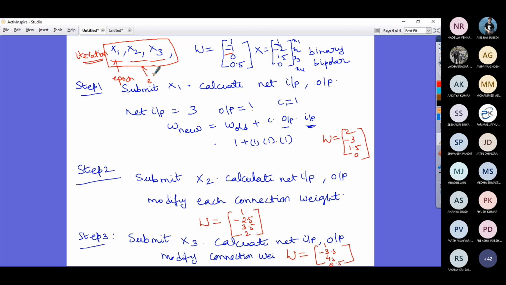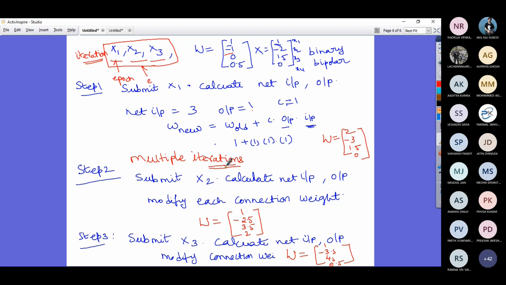Now your learning process involves multiple iterations. How many iterations do I need to make? When to stop? Are you able to follow what I'm discussing? Do the questions I'm asking have some meaning?